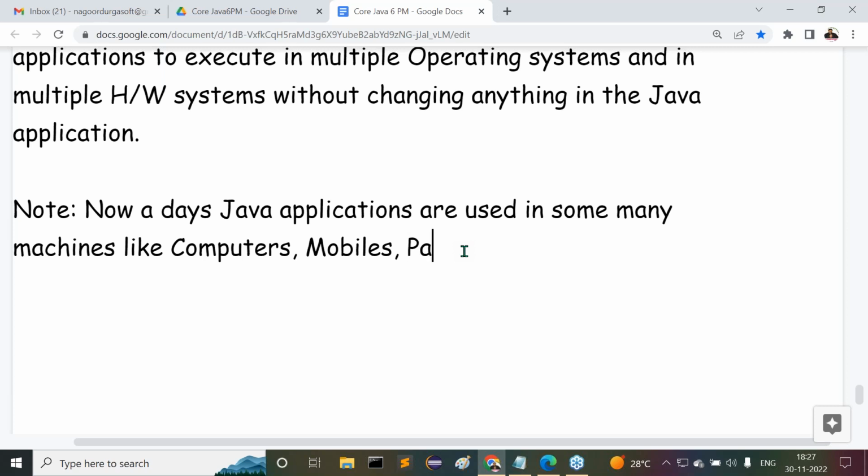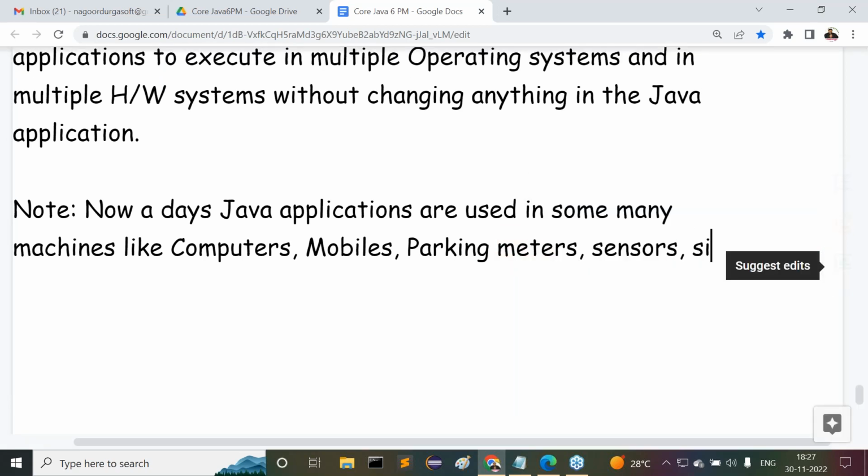Next one: parking meters. They can also run Java. Next, sensors. Parking meters and sensors can also be running it. Then signaling systems, traffic signaling systems. And so on and so on. So many hardware devices and so many systems can run Java applications.